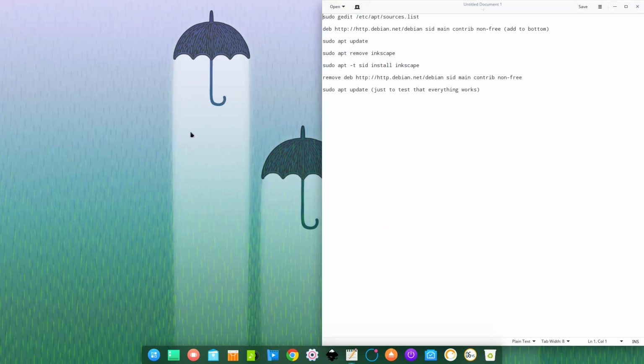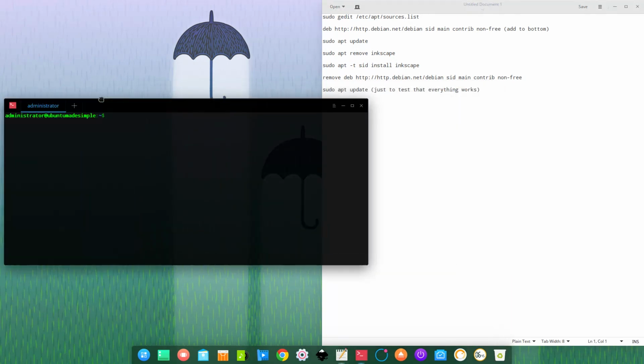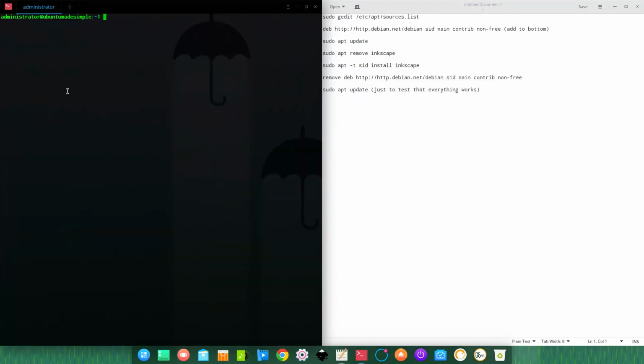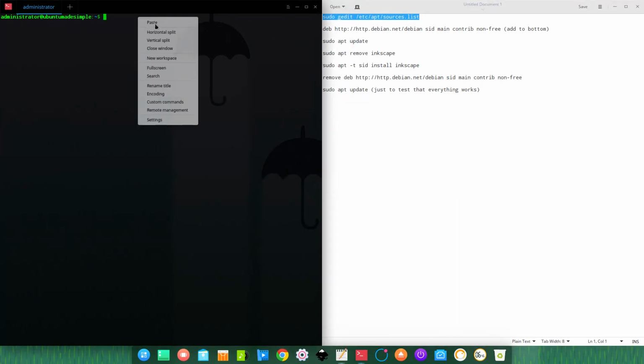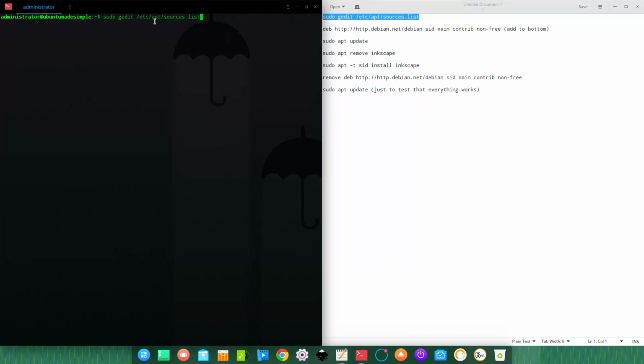So first of all, we have to open up the terminal. I'm gonna press Ctrl Alt and T together, and move the terminal to the left. Now I'm gonna copy the first command, which will open the list of my sources, as we have to, for the installation, add the source, but afterwards we will remove the source again.